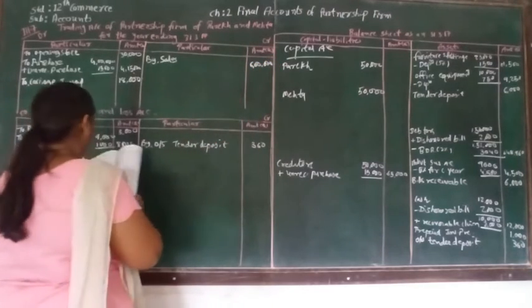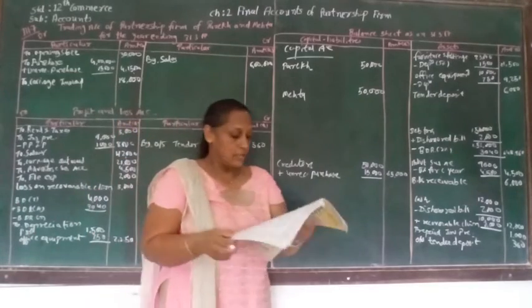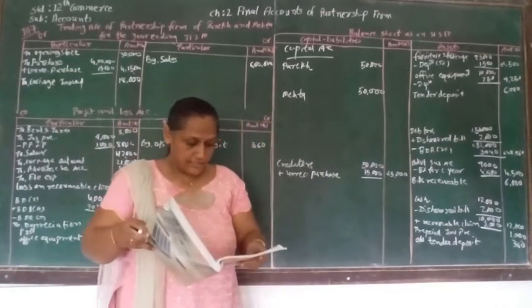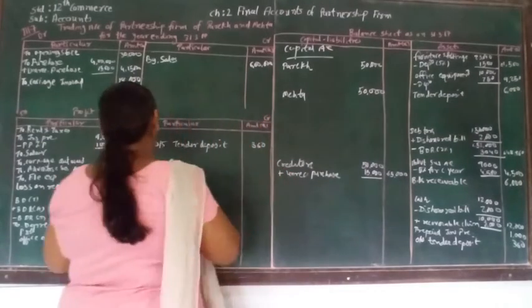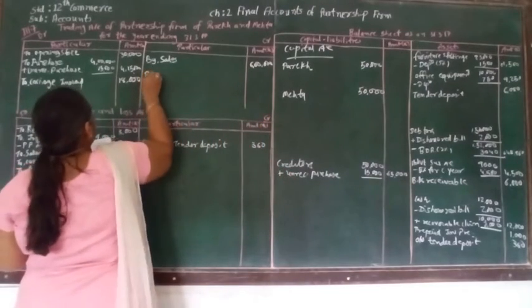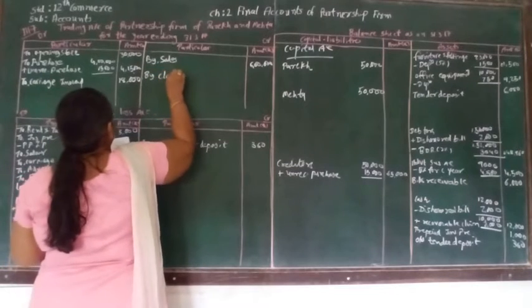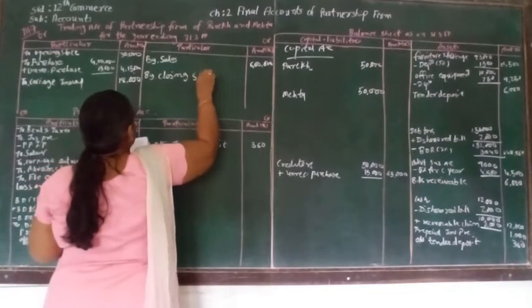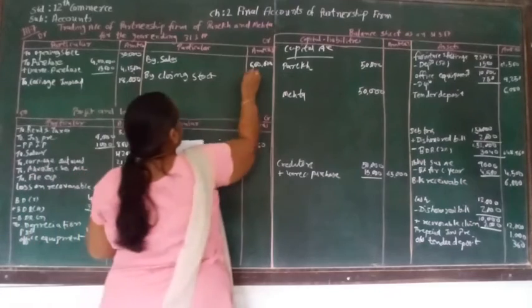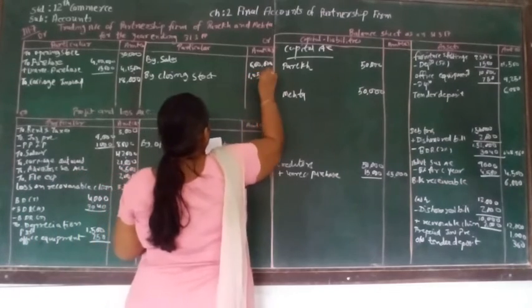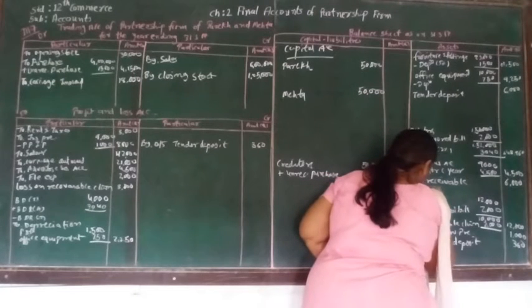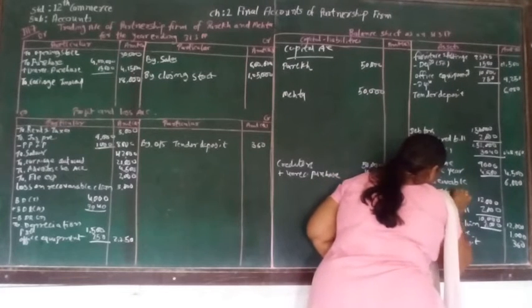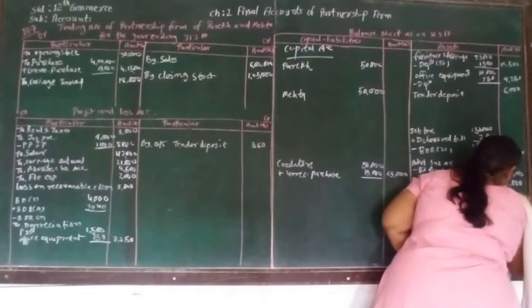So we are finished with all the trial balance accounts. Now adjustment number 1 is for the closing stock. Closing stock is of 1,05,000. Then the other effect of this will be closing stock 1,05,000.